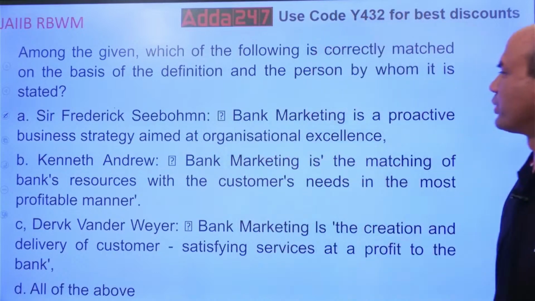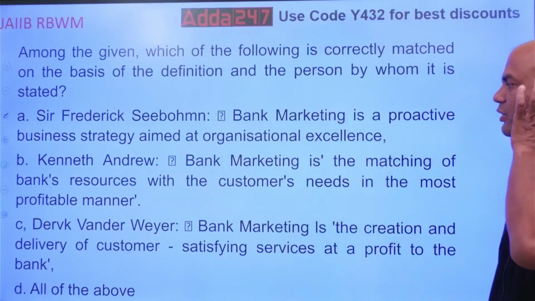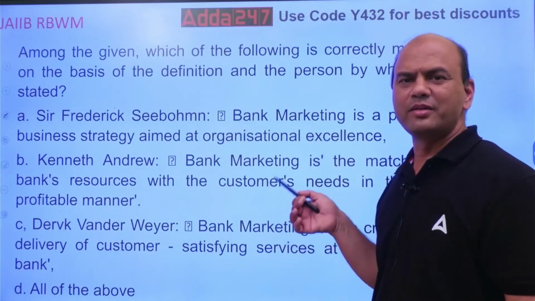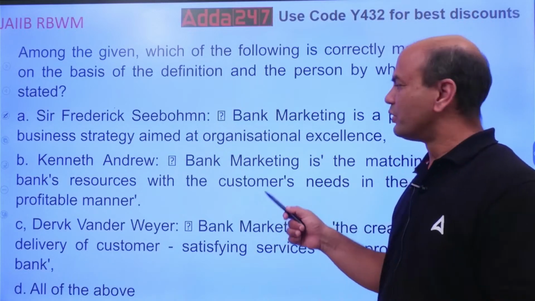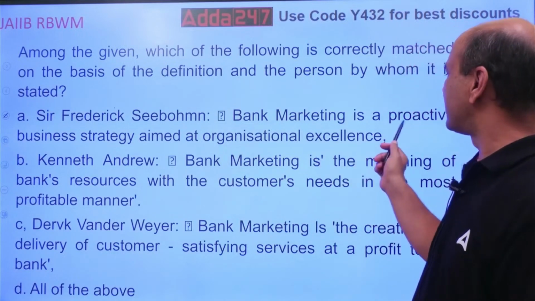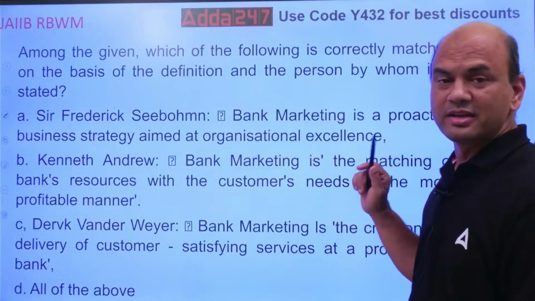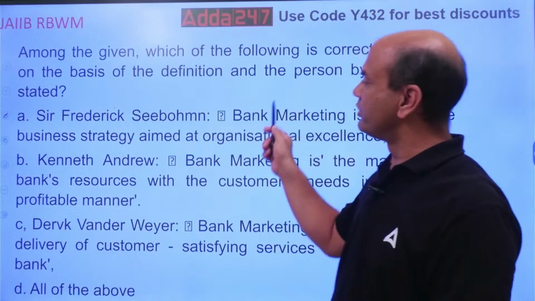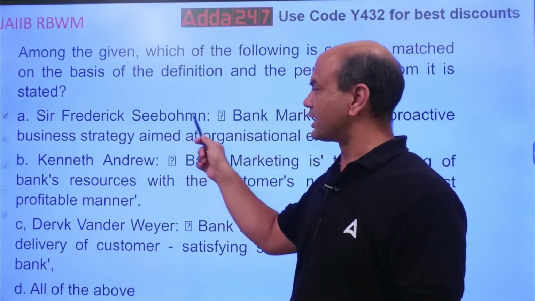Bank marketing is a proactive business strategy aimed at organizational excellence. Even I didn't know this, I've read it in the books only, and I only know the correct answer. Now see here, definitions are correct. Many of you will say, sir, definition is correct, but we don't want definitions, we want who is the correct match.